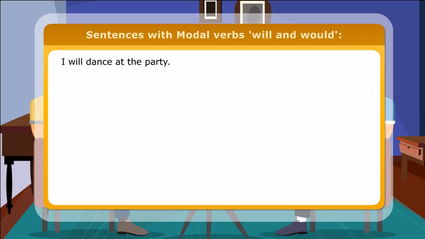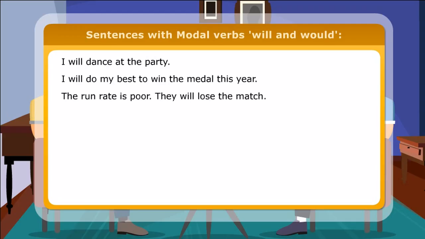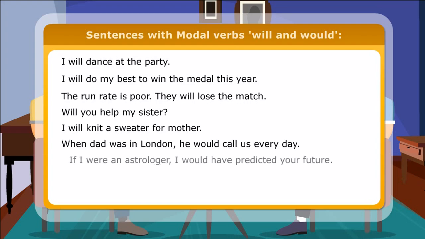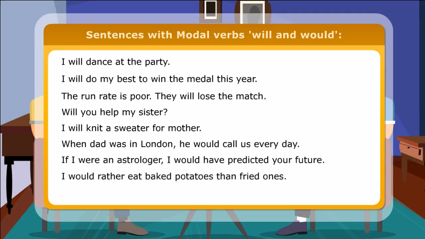Here are few more sentences with modal verbs will and would. I will dance at the party. I will do my best to win the medal this year. The run rate is poor. They will lose the match. Will you help my sister? I will knit a sweater for mother. When Dad was in London, he would call us every day. If I were an astrologer, I would have predicted your future. I would rather eat baked potatoes than fried ones. Would you like to call it a day now?